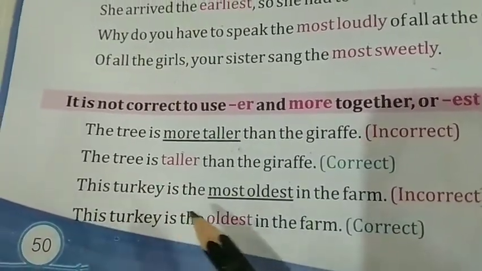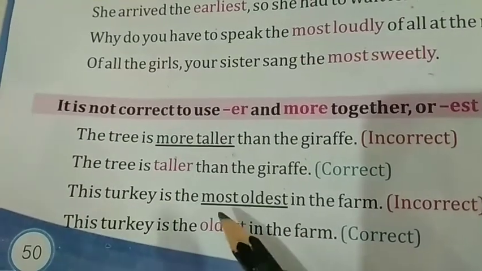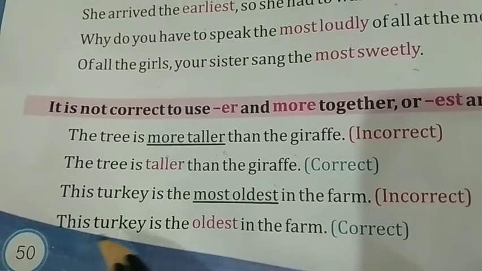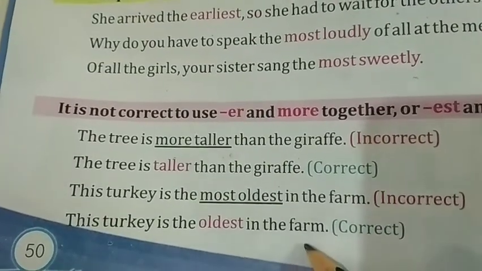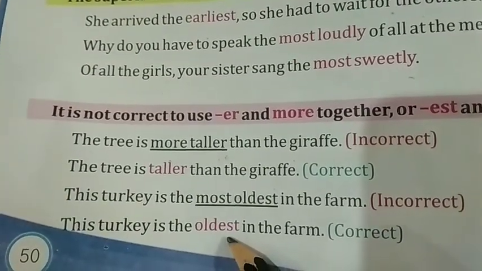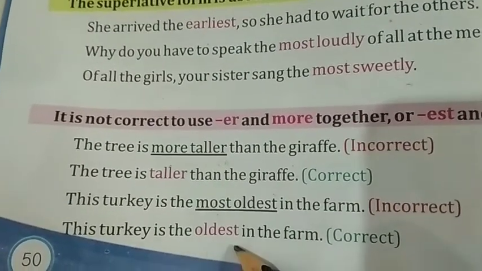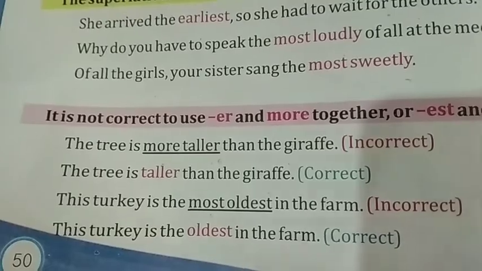This turkey is the most oldest in the farm. That is incorrect. What is the correct one? This turkey is the oldest in the farm. Oldest is already superlative. Then again we don't need to add most. Only one form is enough.